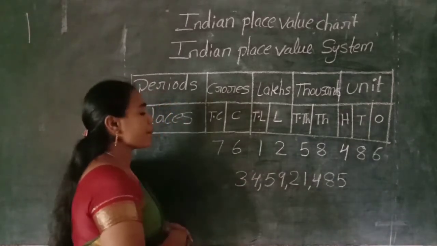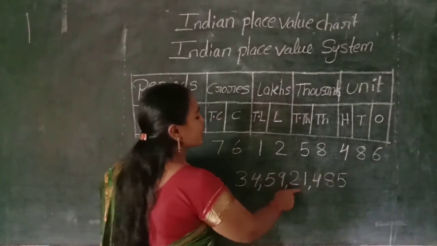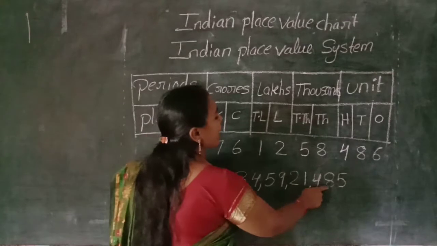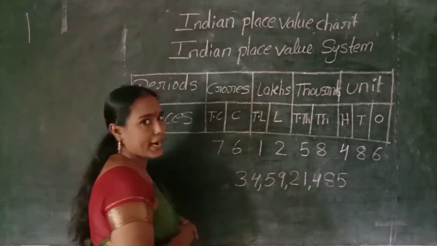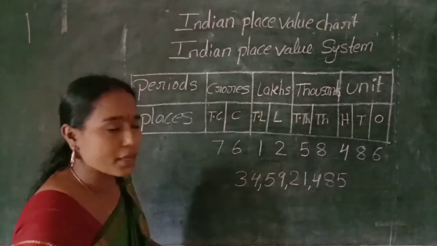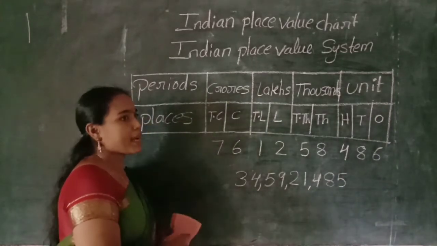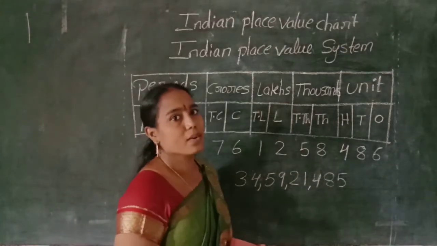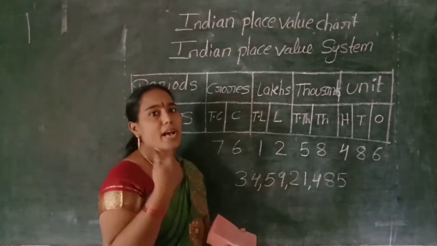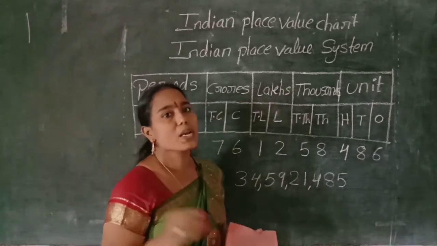Now you read the number: 34 crore 59 lakh 21,485. Very good. Have you understood how you can read and write the numbers? Okay, children, next I will explain what is the face value and what is the place value of the digits.